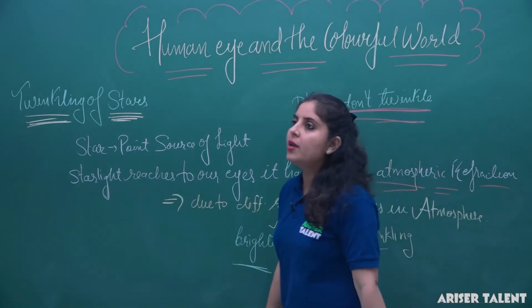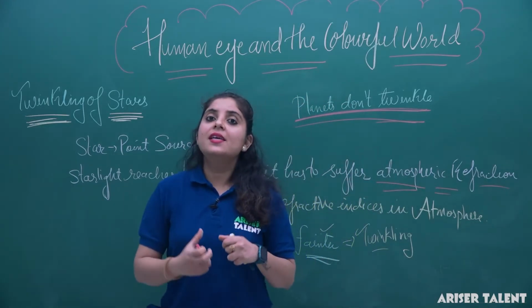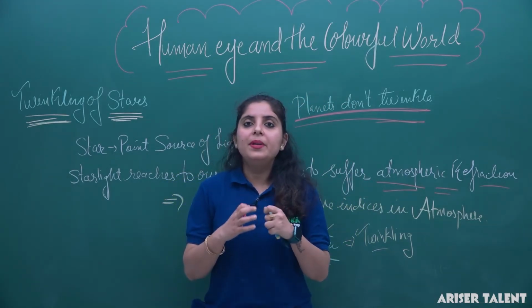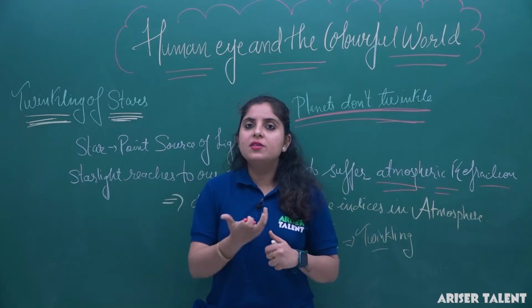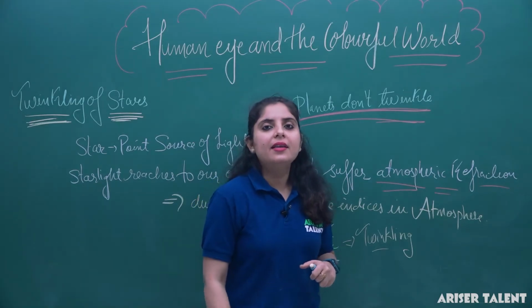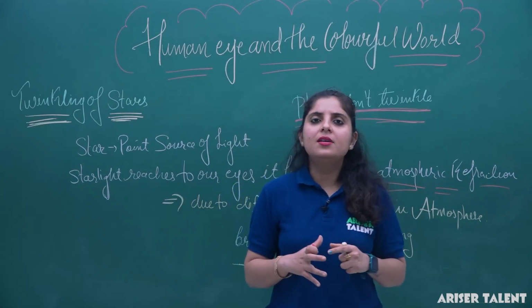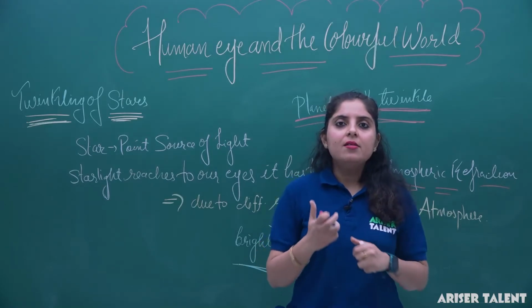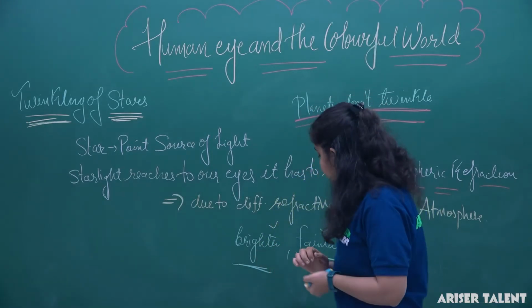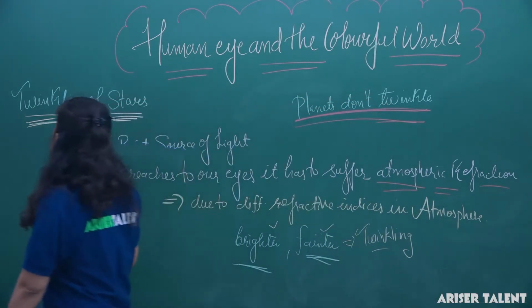Now the next question is, why does the sun appear completely reddish at the time of sunrise or sunset? You have seen that there is a reddishness in the sky, or the sun is reddish in color at the time of sunrise. Let's see what the reason behind that is.